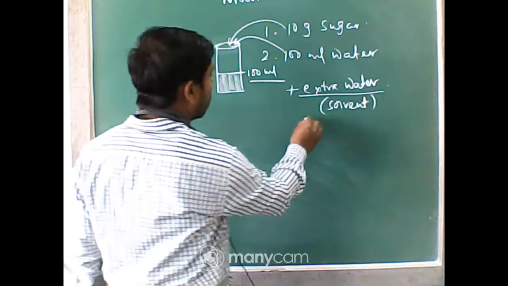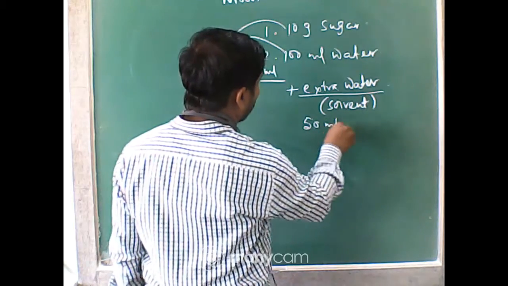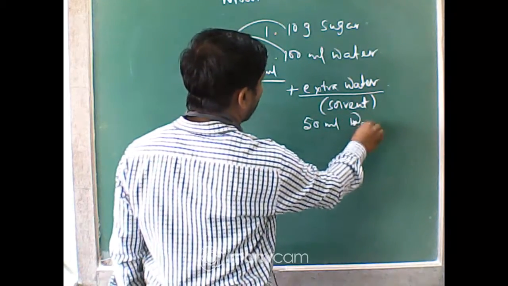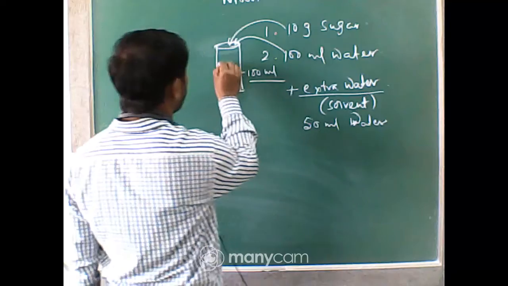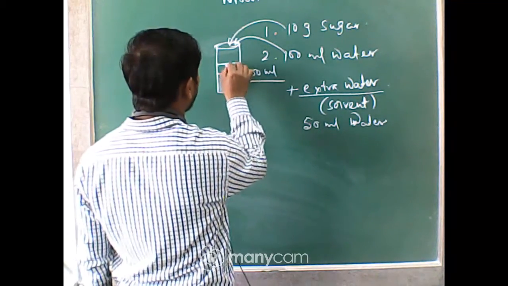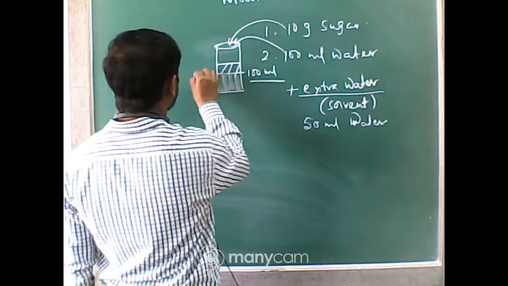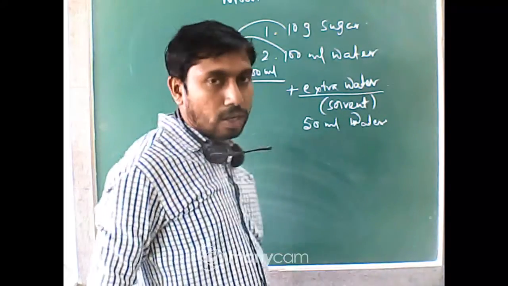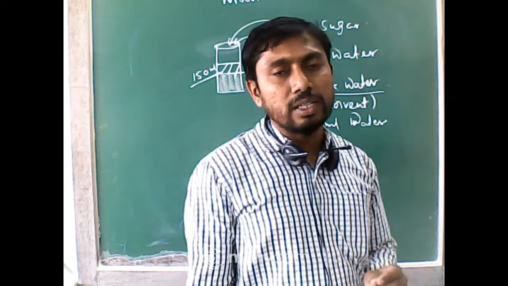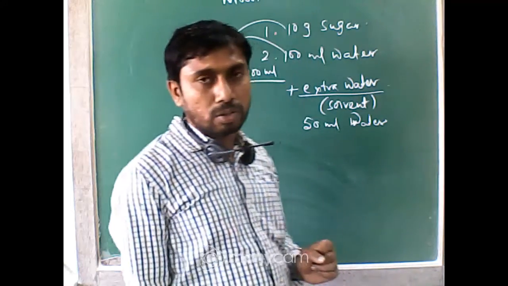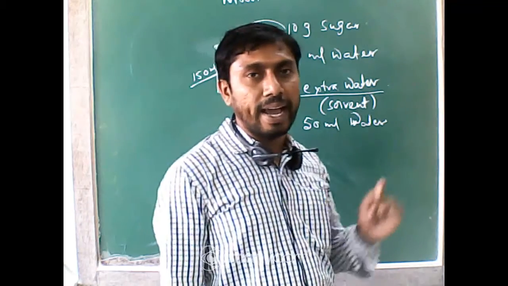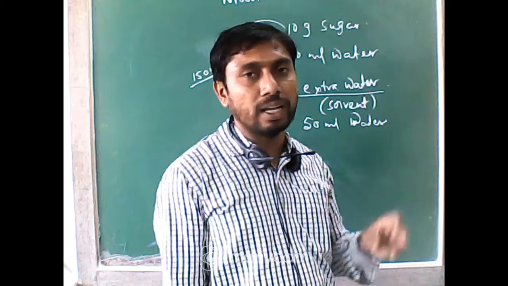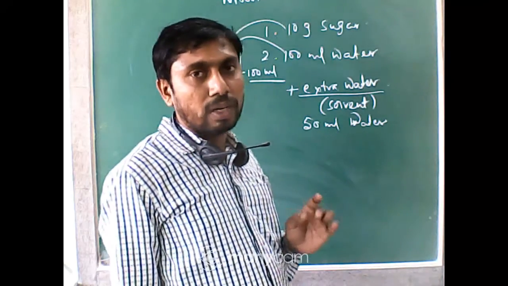Suppose you have added 50 ml water. Then the final solution is roughly about 150 ml. So this solution is a diluted one. So when we decrease the strength of the solute in a solution by adding solvent, it is called dilution. What is the definition?